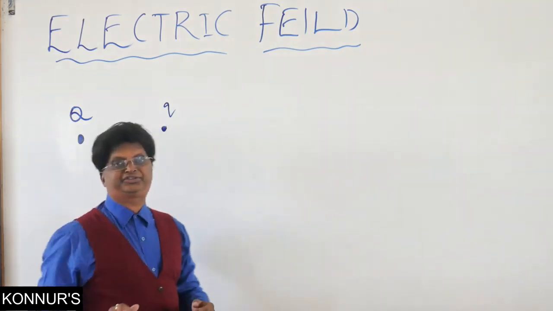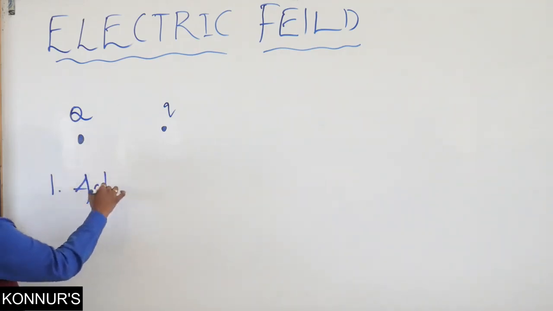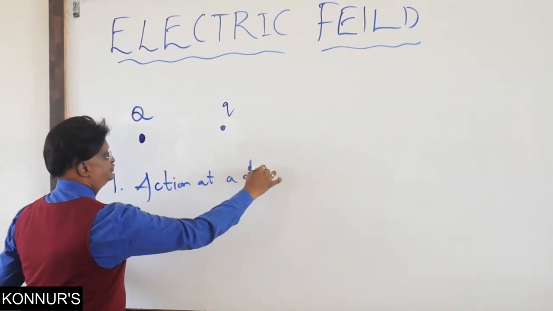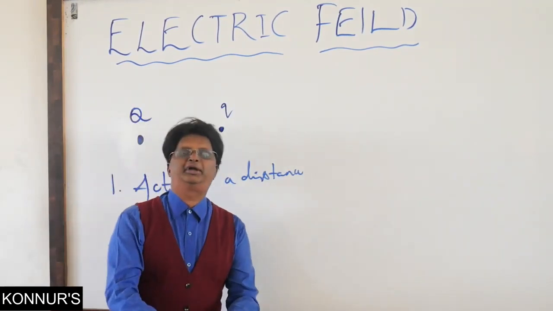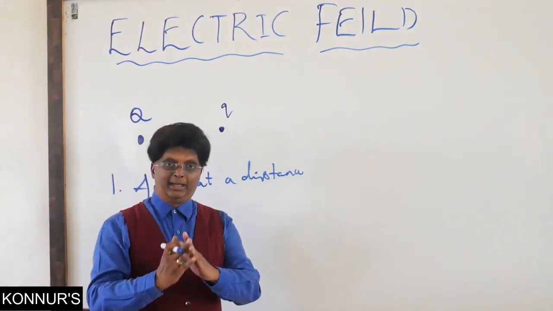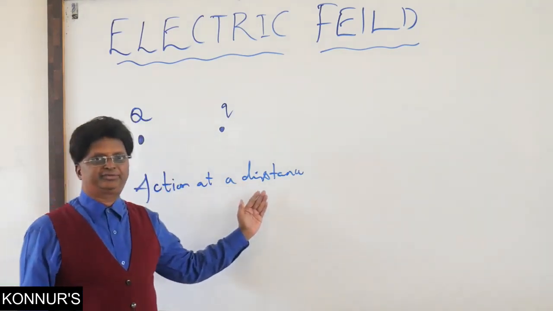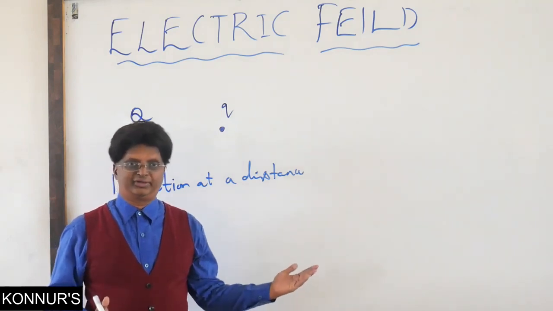So that is the first characteristic I am writing as a specialty of Coulombic force, and I call it action at a distance. All happening without any physical contact between the systems, all happening at a distance, therefore I call it action at a distance. Similar is the case with the gravitational force as well.